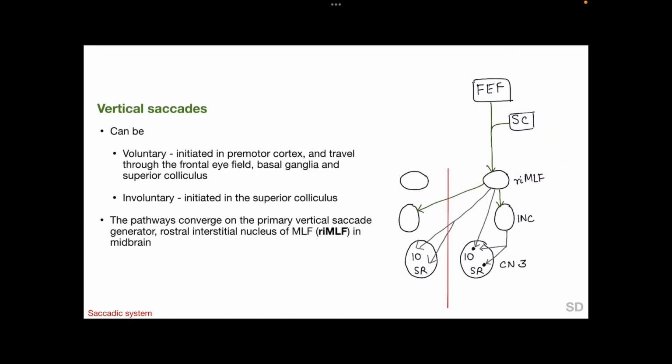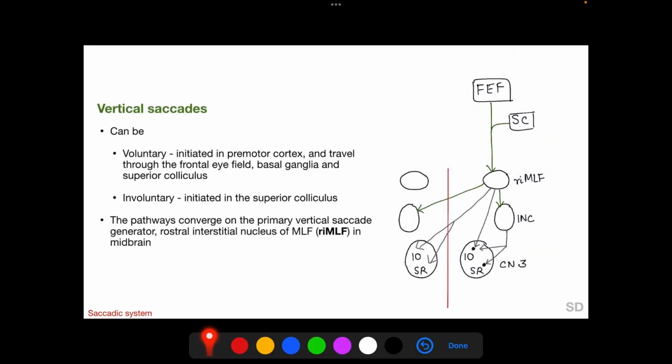Vertical saccades can also be voluntary or involuntary, the voluntary vertical saccades being initiated in the premotor cortex and the involuntary vertical saccades being initiated in the superior colliculus. These two pathways converge on the rostral interstitial nucleus of the medial longitudinal fasciculus, and the RIMLF is the primary vertical saccade generator and is located in the midbrain. So the RIMLF in the vertical saccade pathway is an analog of the PPRF in the horizontal saccade pathway.